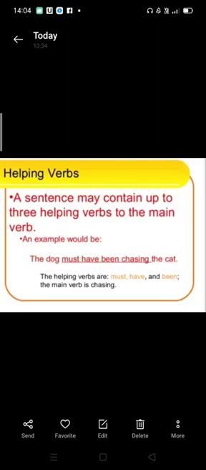A sentence may contain up to three helping verbs with the main verb. Like in this example we can see: the dog must have been chasing the cat. So here are three helping verbs: must, have and been, and chasing is the main verb. So there are three helping verbs.